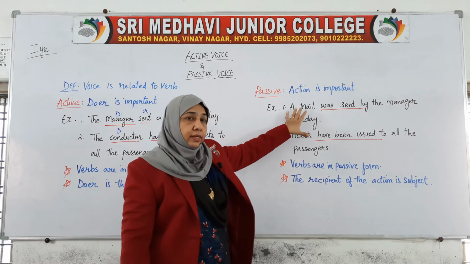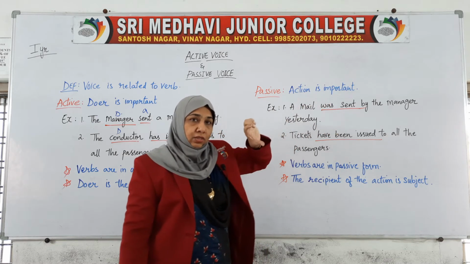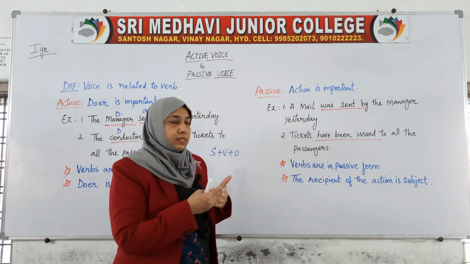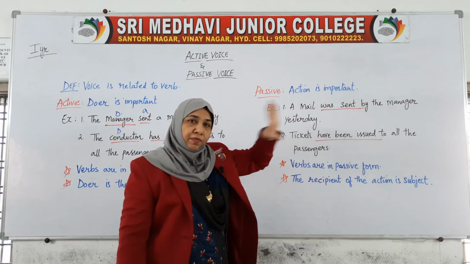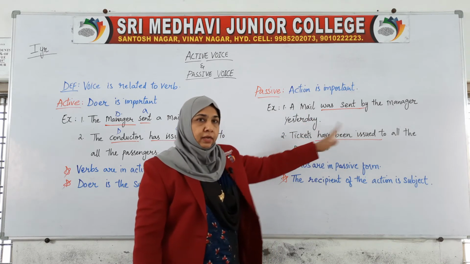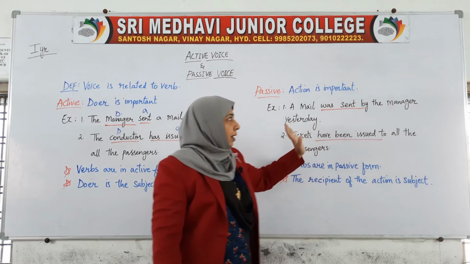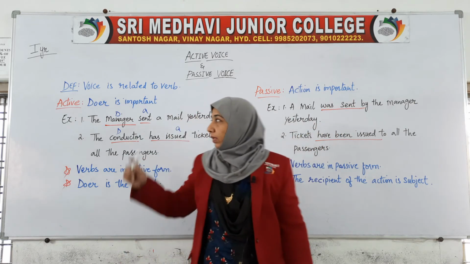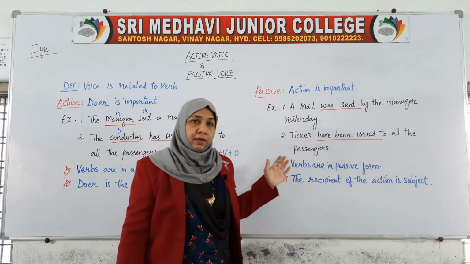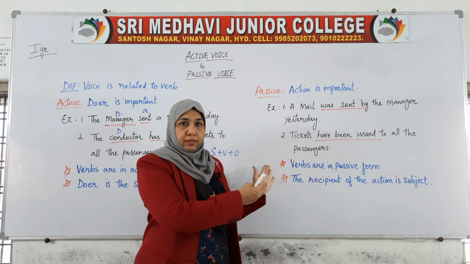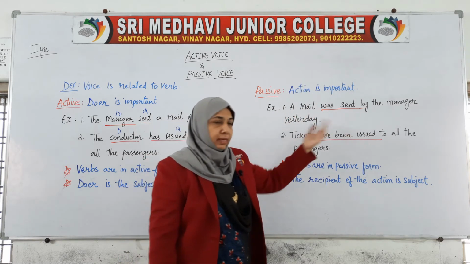Now here, what is the first thing being used? A mail was sent, the action is given the importance. Then by the manager, the one who performs the action becomes secondary here. Normally "by" would be used in passive voice. By the manager yesterday. In the active voice we had, the manager sent a mail yesterday. The manager was important there. Here the mail was important. A mail was sent by the manager.